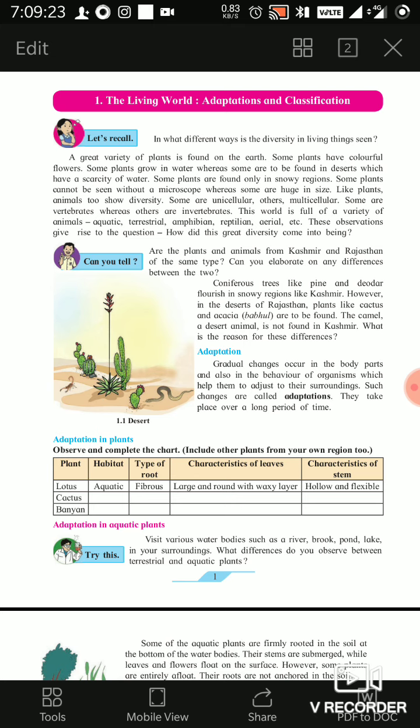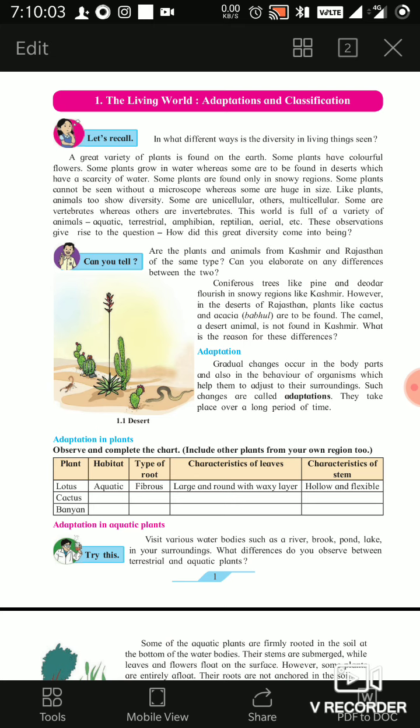What is meant by diversity actually? Diversity means differentness, which means a number of diverse types of plants and animals are found in different regions according to their characteristics. For example, in the desert region the animals are different, like the camel, which is found only in the desert. In the polar region, polar bears and penguins are found, because their body structure is made for the polar atmosphere. According to this, a great variety of plants is found on the earth's surface.